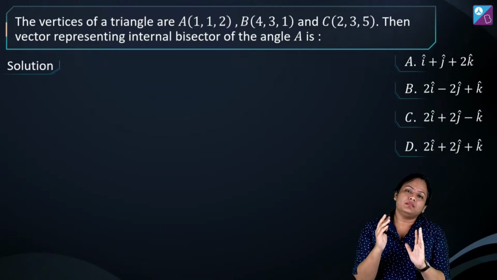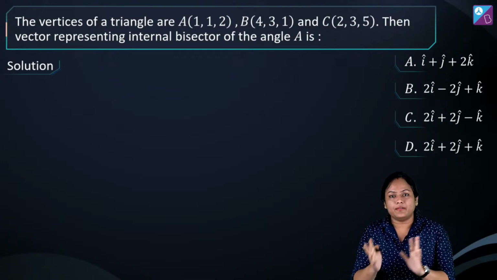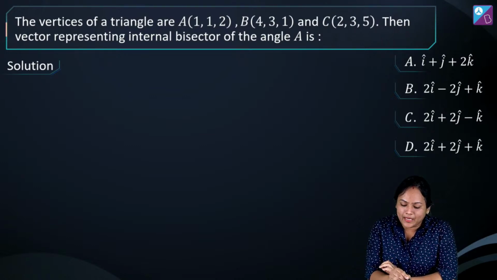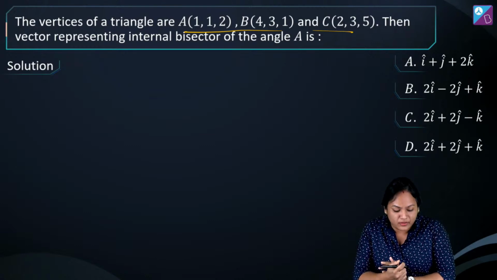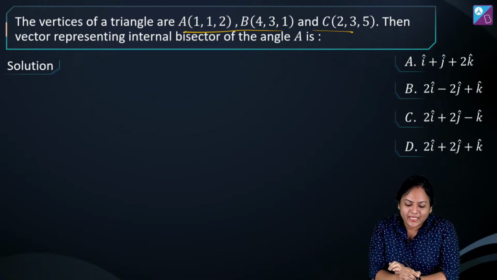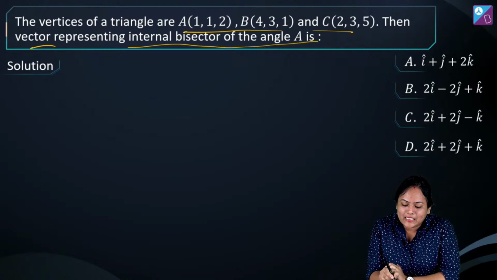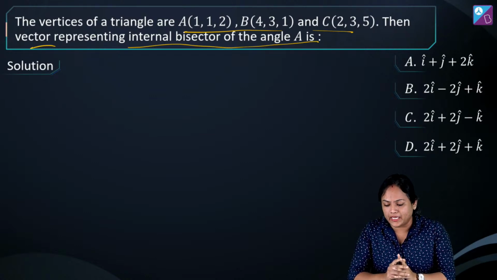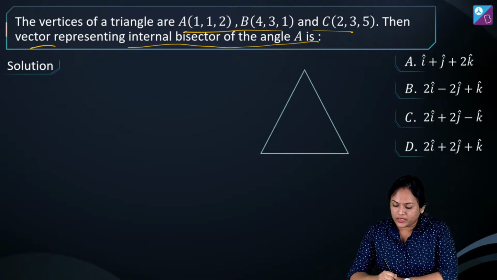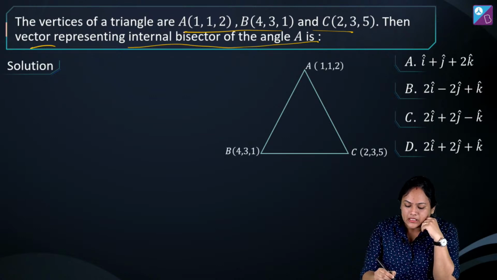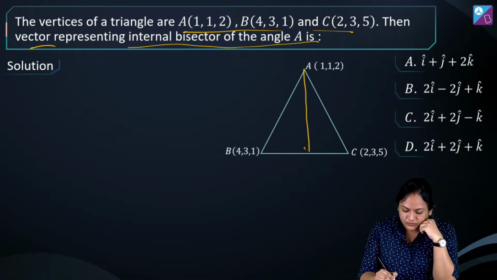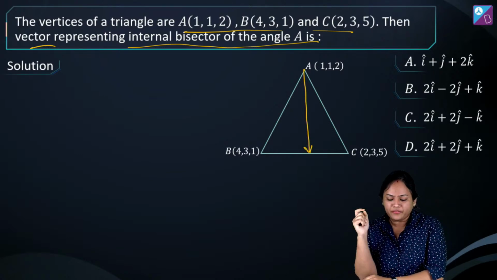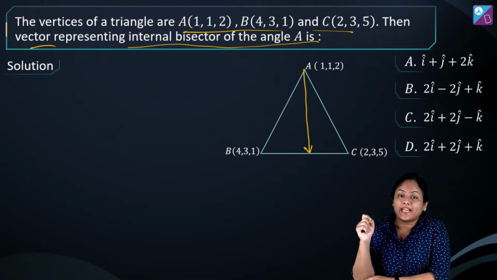Now, let's use the concept which we have just learned. Here A, B and C are given as vertices of a triangle. You have to find the vector which is representing the internal bisector of angle A. So basically the figure will look somewhat like this. I have A, B and C with me, and here we have to find the vector along the internal bisector. So quickly tell me, guys, what will be the right option.